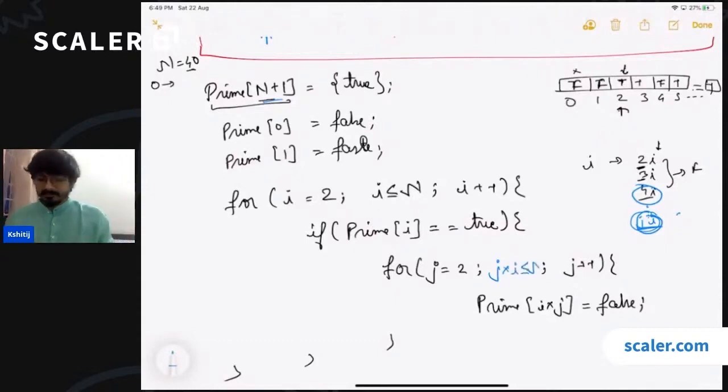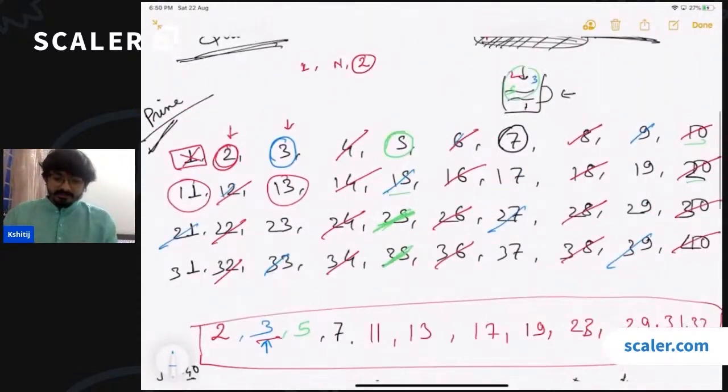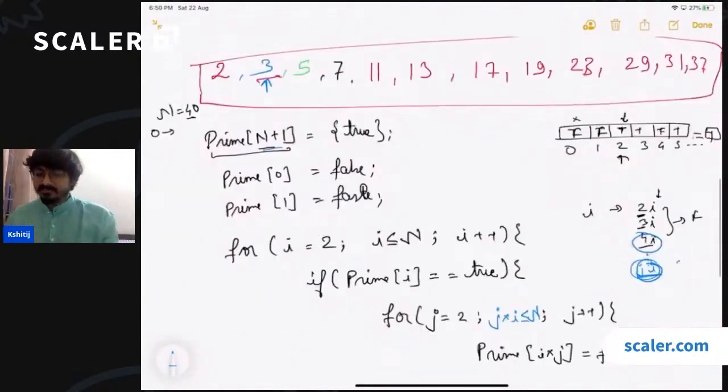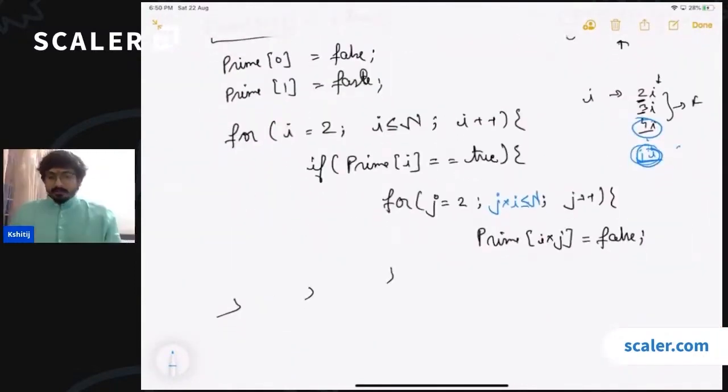Okay, because if you see in this list, when you select I is equal to 2, then j starts from 2. So if j is equal to 2, you cut 4, then j becomes 3, you cut 6, j becomes 4, you cut 8, and you will go till 40, right? So j becomes 20. You don't want to increase j such that you are trying to cut a number which is greater than 40. So always we are keeping I into j less than or equal to n. Okay, cool.